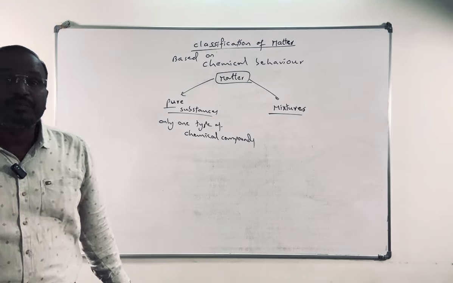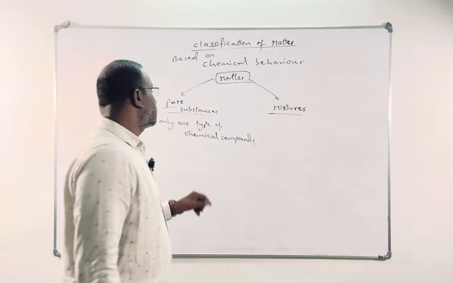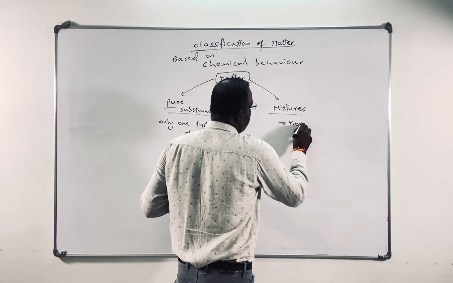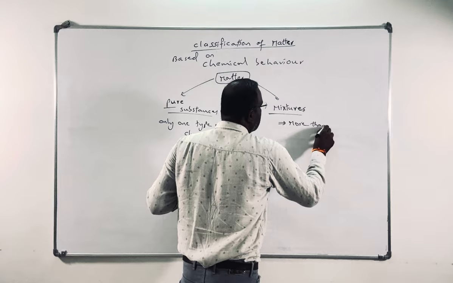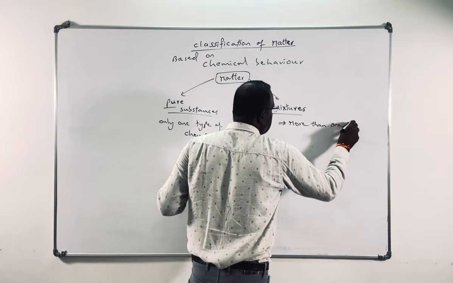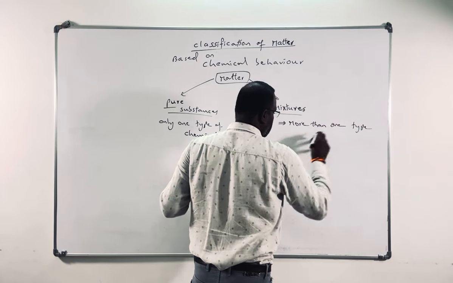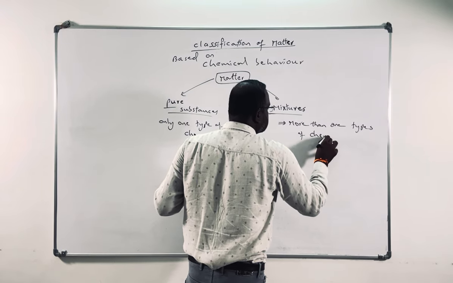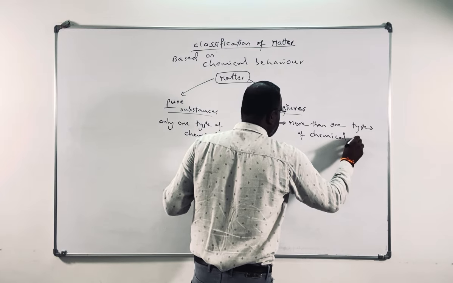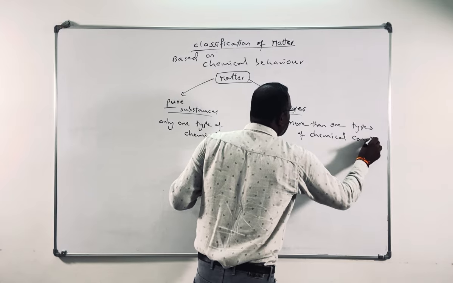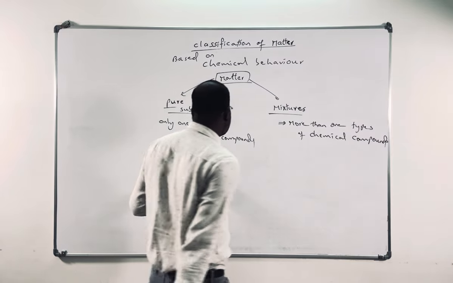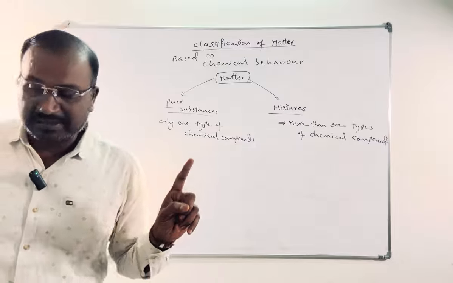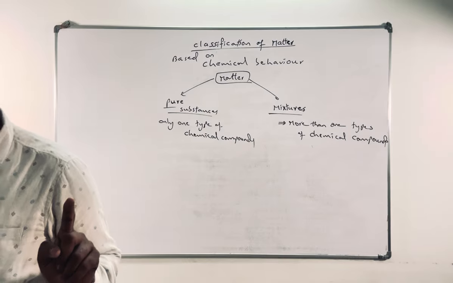They are called pure substances. Mixtures contain more than one type of chemical compounds. If the matter contains more than one type of chemical compounds, that is called a mixture. If the matter contains only one type of chemical compound, that is called a pure substance.